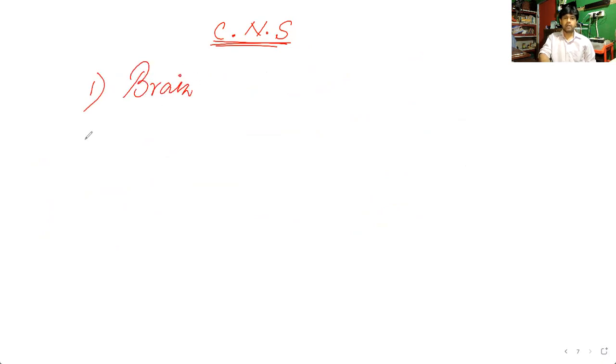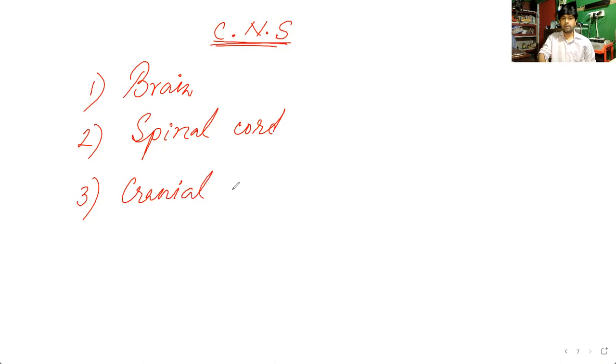Okay. So number two, that is the spinal cord. The second brain we can say, spinal cord. And number three, that is the cranial nerves. Cranial nerves. So what are they? I want to tell you.